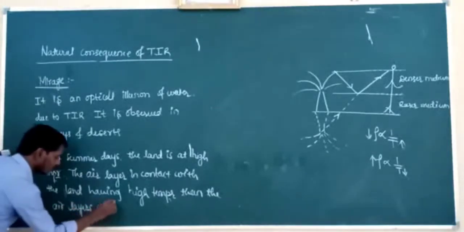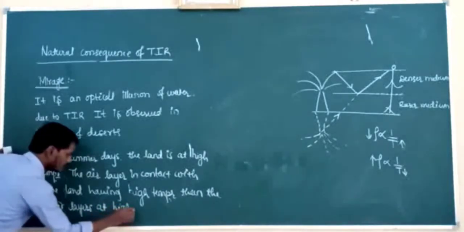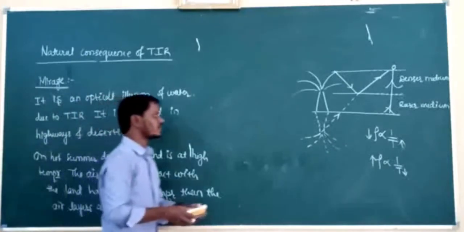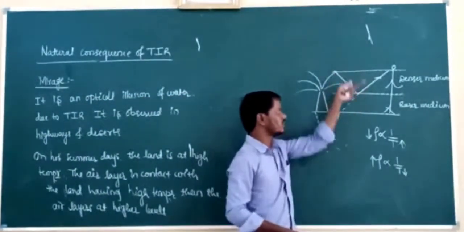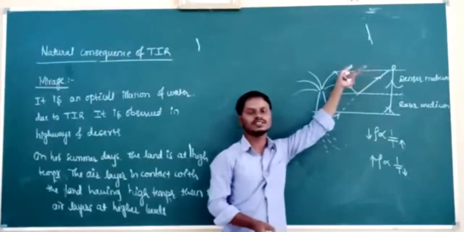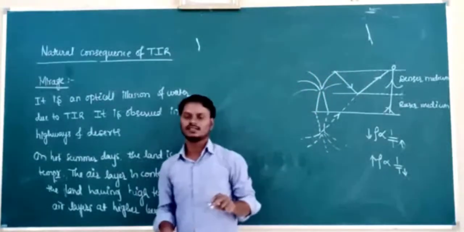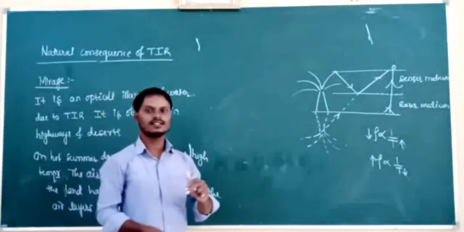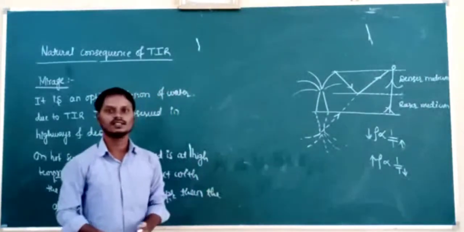If we move in the upward direction, the temperature of the medium goes on decreasing. As the temperature decreases, the density increases. As the density increases, refractive index also increases.